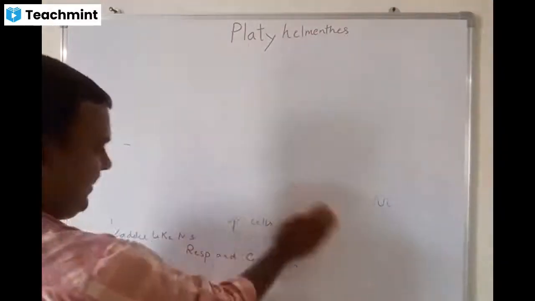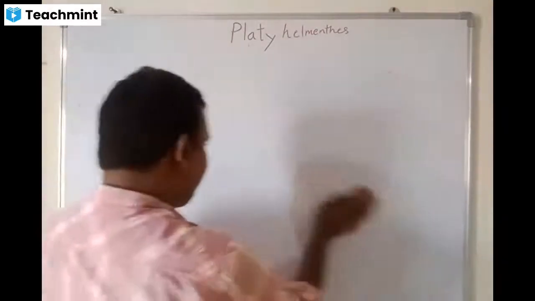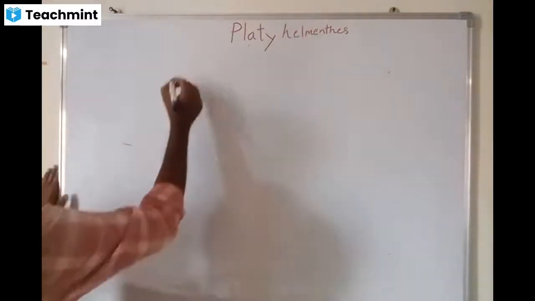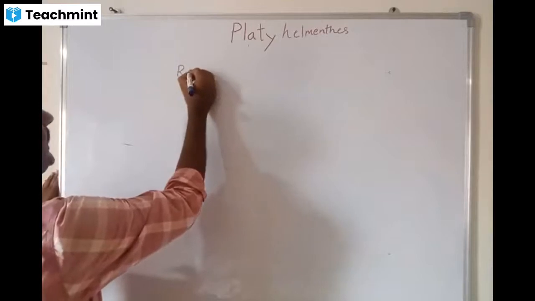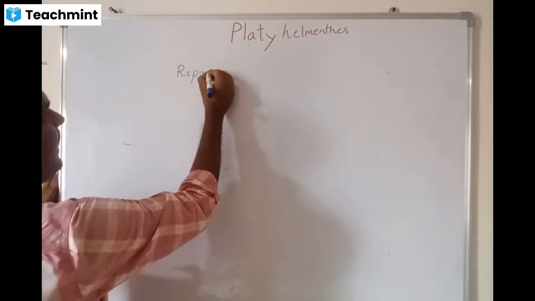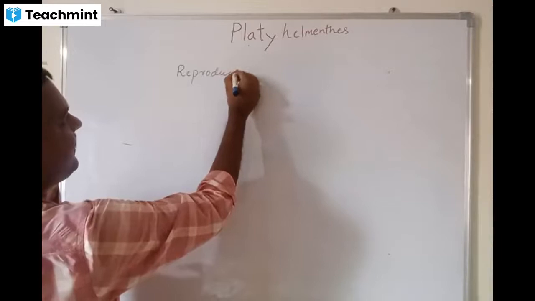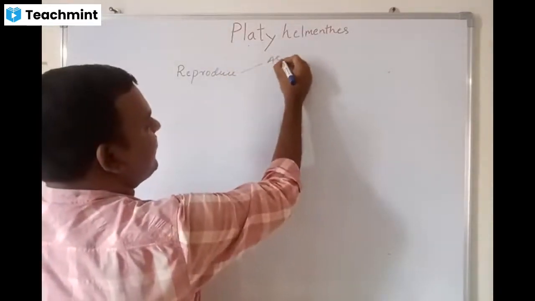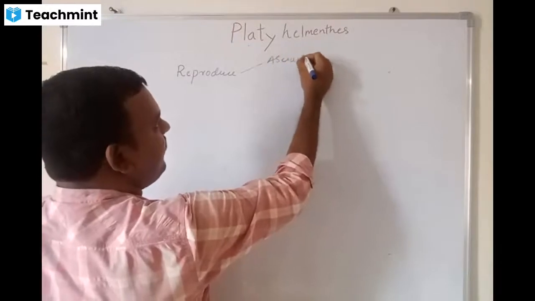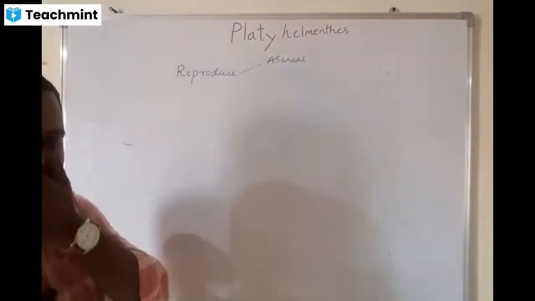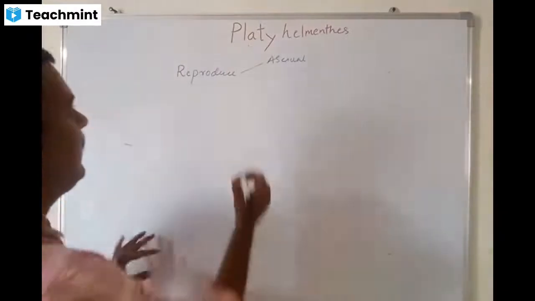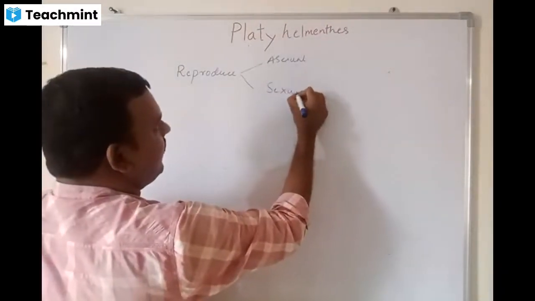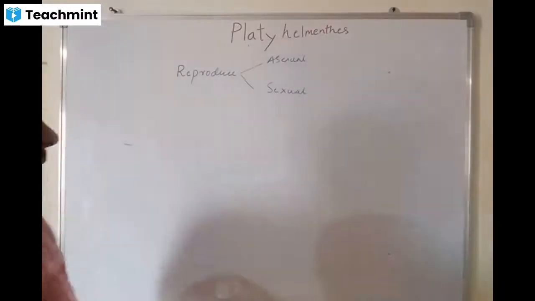Okay, then very important, the reproduction system in platyhelminthes. Platyhelminthes reproduce both asexually and sexually. Asexual reproduction generally happens with the free living forms, which we call turbellarians, and sexual reproduction happens with endoparasites.